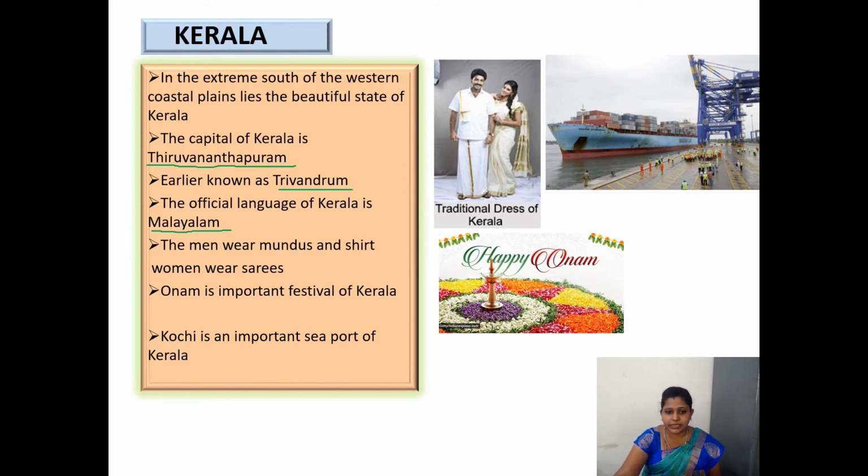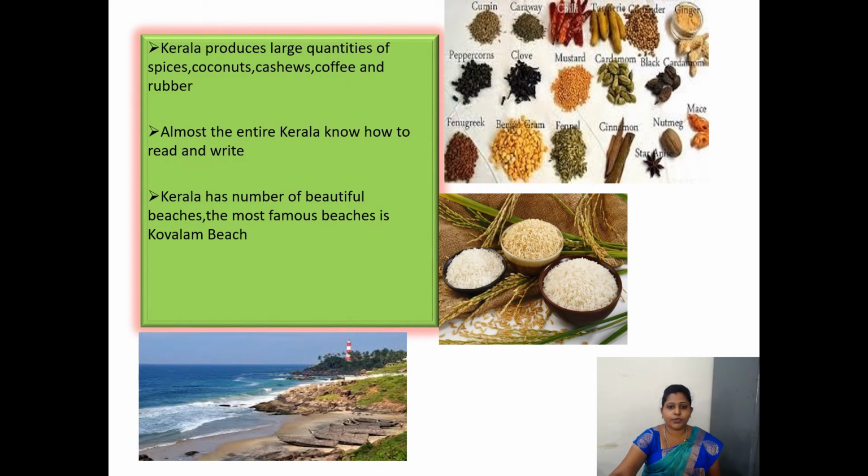Here you can see, Onam is an important festival of Kerala. In this picture you can see Kochi is an important seaport of Kerala. You can see here the Kochi port, which is the important port of Kerala. Next, moving to next slide.